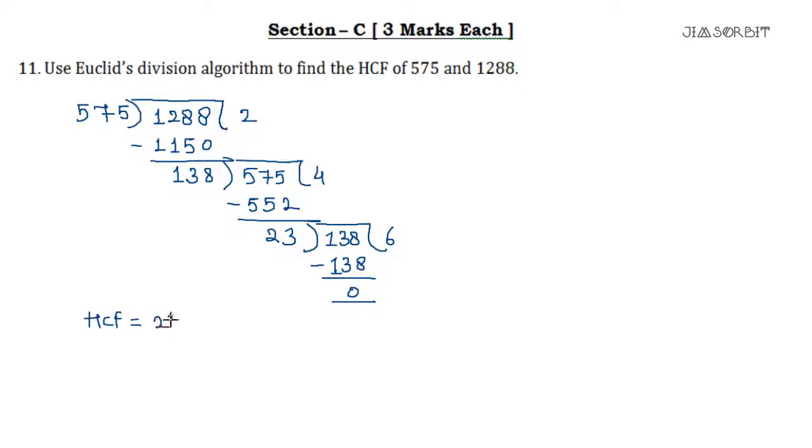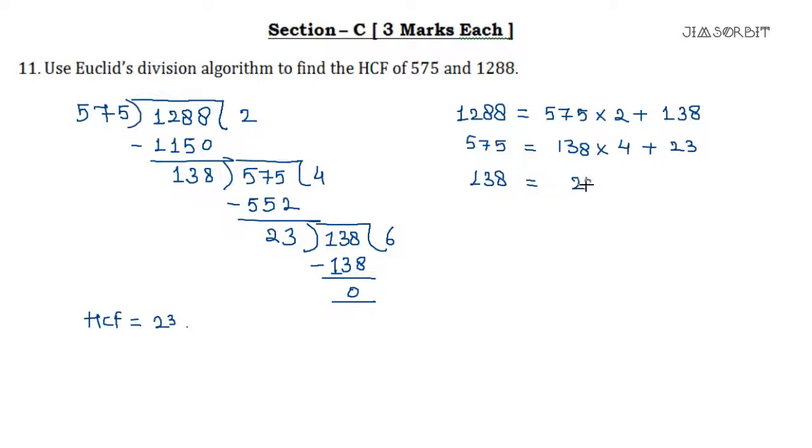But since we have to write in Euclid's division algorithm, we use dividend is equal to divisor into quotient plus remainder. It's simple. So now 575 is equal to 138 multiplied by 4 plus 23. And in the last, we have 138 is equal to 23 multiplied by 6 plus 0. We know that once we get the remainder 0, the HCF is the last divisor. So it is 23.